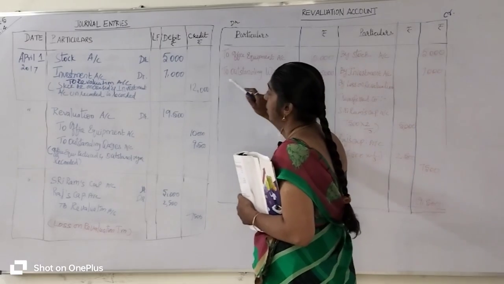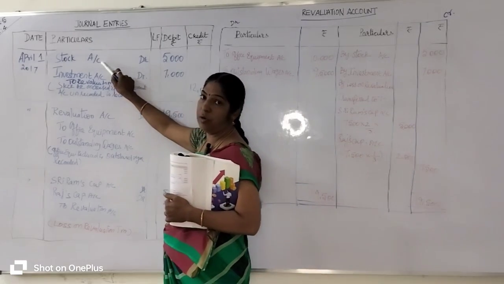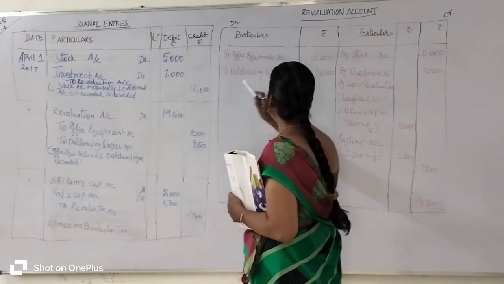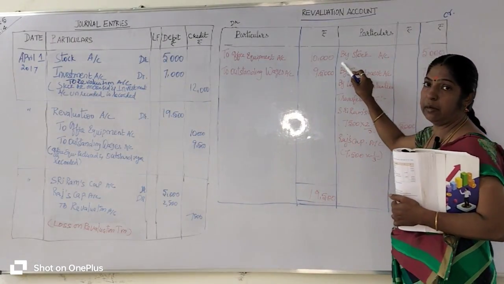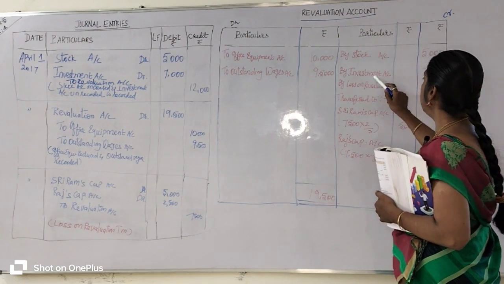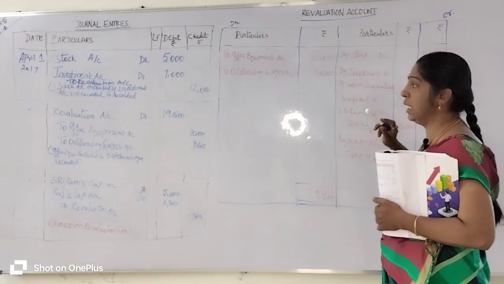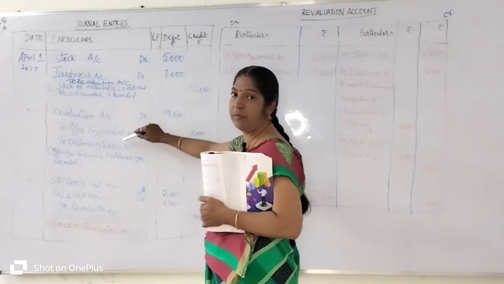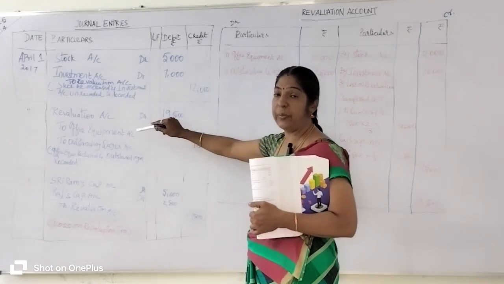What do you have to write? The opposite entry. What is the opposite entry? To stock account and investment account. So you always start with the word "By" on the credit side. By stock account 5,000, by investment account 7,000 rupees entered. And then in the next transaction, where does the revaluation account appear?